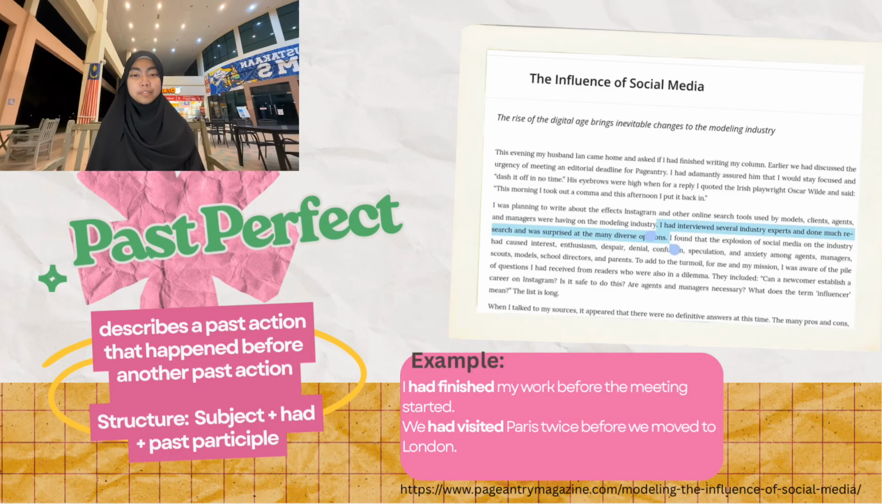Next, the past perfect tense describes an action that happened before another past action. The structure for past perfect tense is subject plus had plus past participle. Examples of sentences using past perfect tense are, I had finished my work before the meeting started, and the second one, we had visited Paris twice before we moved to London. Here, I have highlighted a sentence using the past perfect tense in an article I found online.